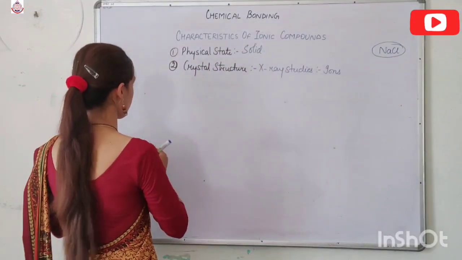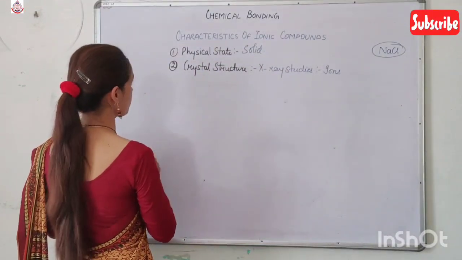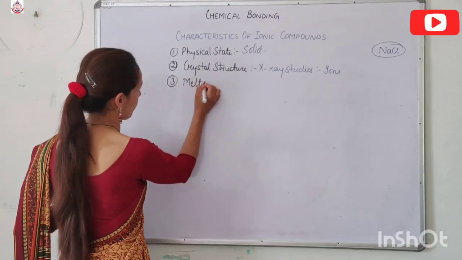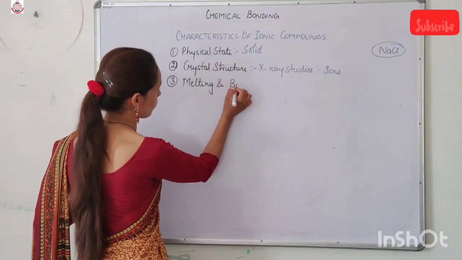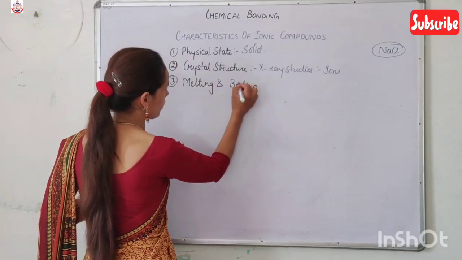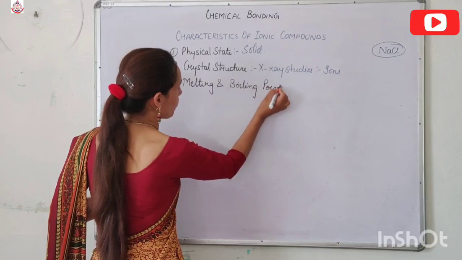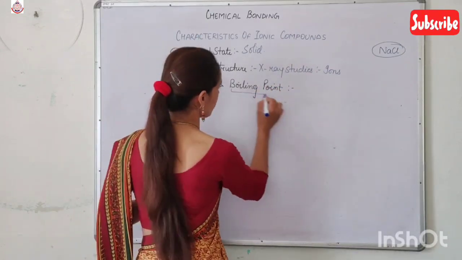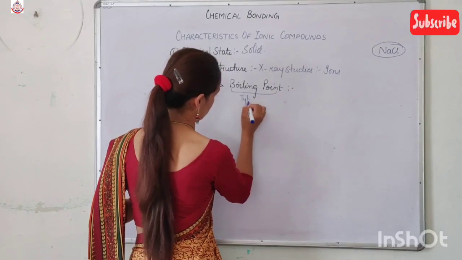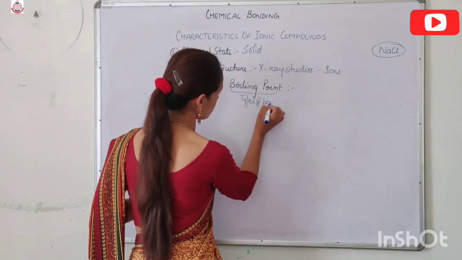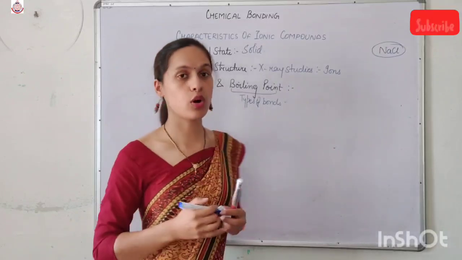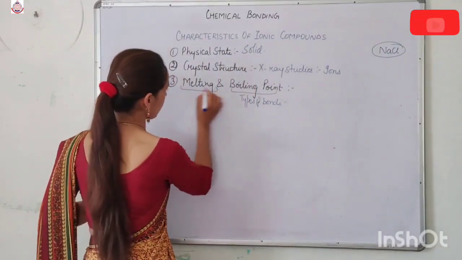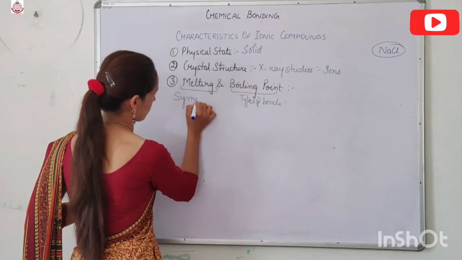Next, third, melting and boiling point. The third characteristic of ionic compounds is melting and boiling point. The boiling point depends on the type of bond which is present between the constituent particles. And the melting point depends on the symmetry.